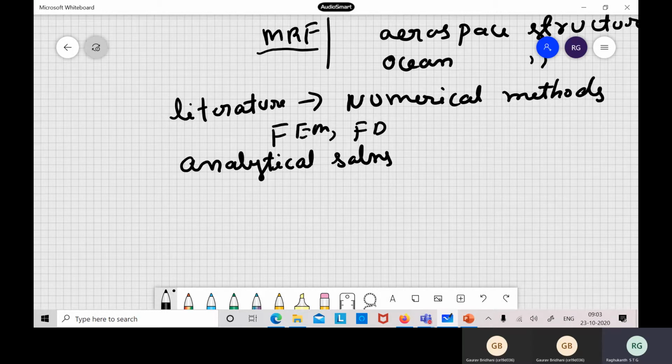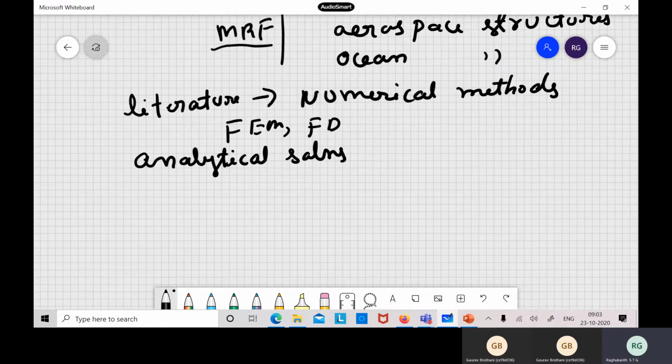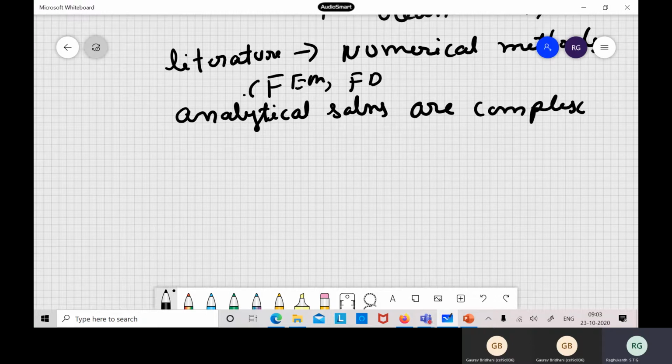You can derive your equations of equilibrium by making some approximations here and there. But finally, if you want to solve, it becomes a little bit problematic. That's why nowadays in most of the literature, any papers you see, everybody is doing finite element and trying to get some solutions. These are very complex, and you can derive only for some special cases. For those special cases, you can benchmark your finite element or finite difference with these analytical solutions, just to have a feeling.